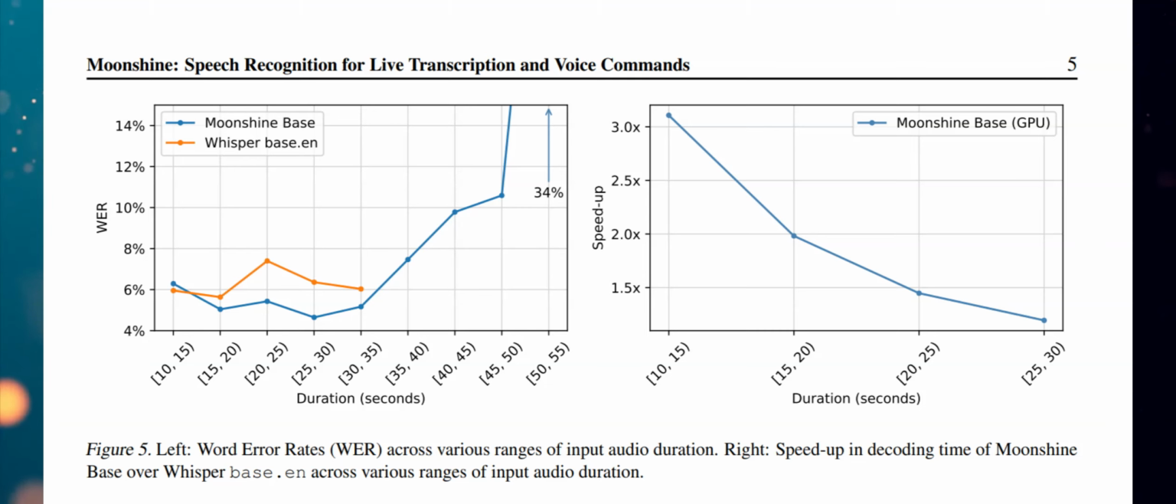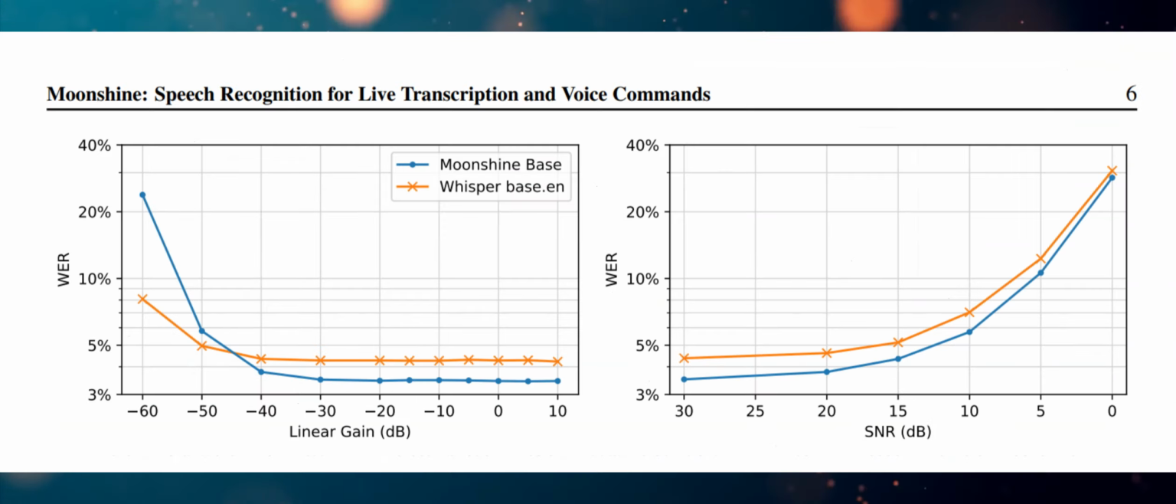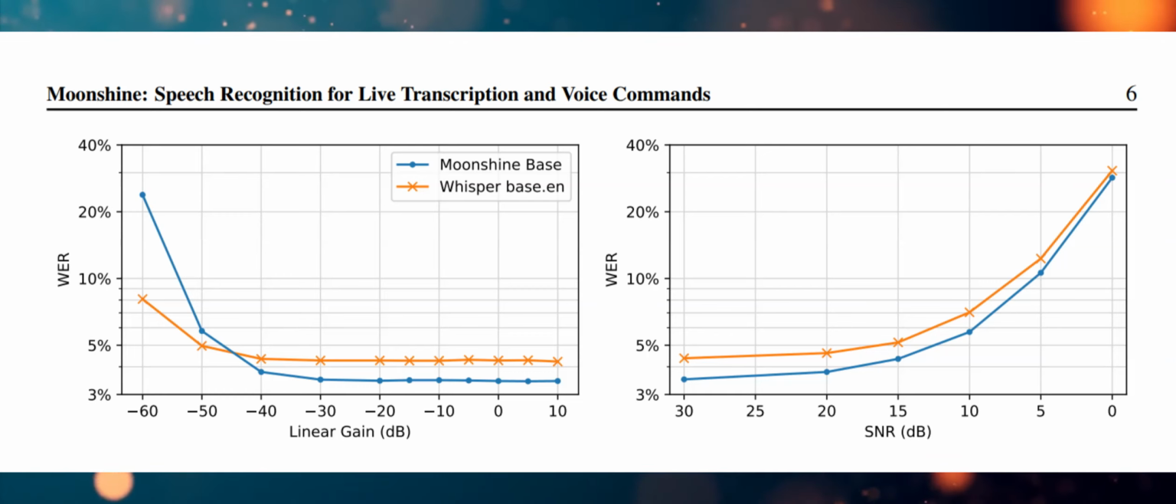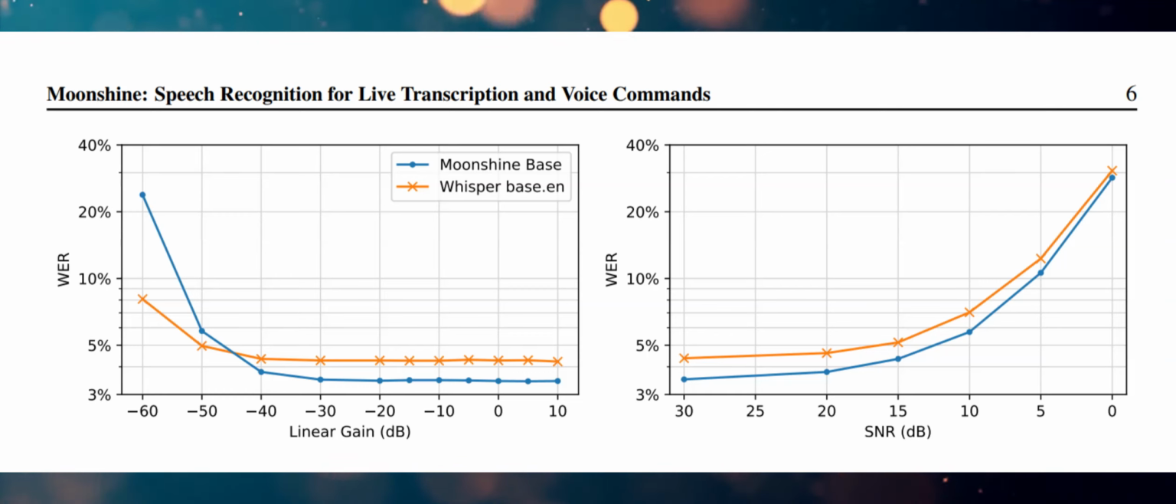The robustness of the models to noise and varying input signal levels was also tested. What were the results? Moonshine showed comparable robustness to Whisper in the presence of additive noise. Regarding input signal level, Moonshine maintained superior WER across most of the tested range, only degrading significantly at very low signal levels. The paper mentions some limitations.